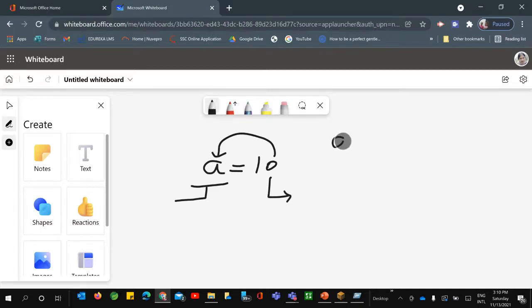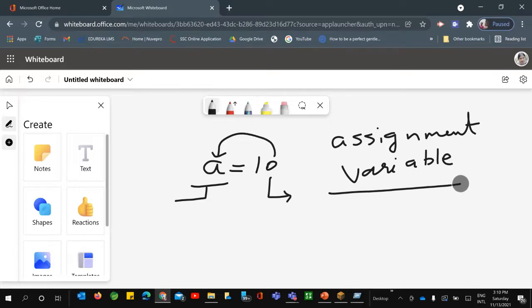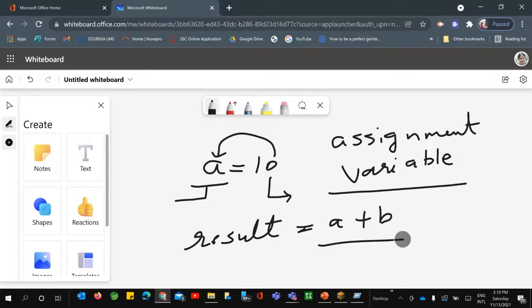So here you need to tell three things. One is the assignment of that particular variable. Then you need to tell the variable that you have defined, and if you are giving it a meaningful name, because yesterday we saw this example, result equals a plus b, the summation of two numbers.